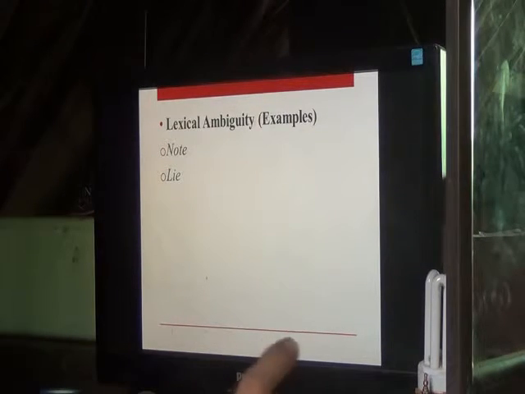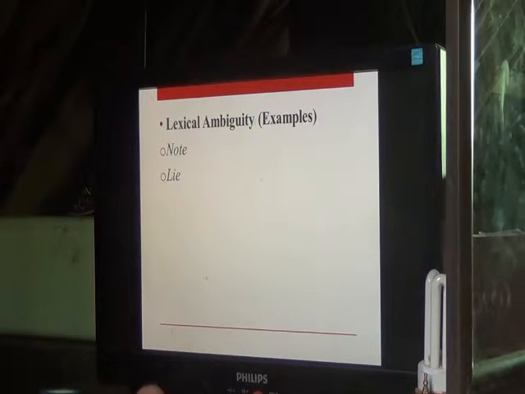Now we have another example, the word lie. Lie could mean saying false words, or it could also be the present tense of the word lay, like in the sentence lie down.